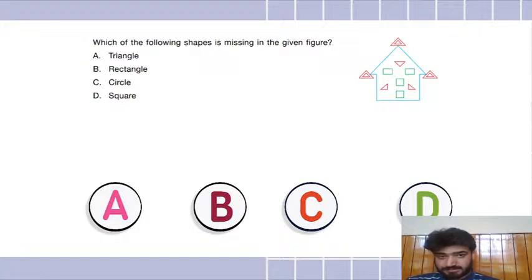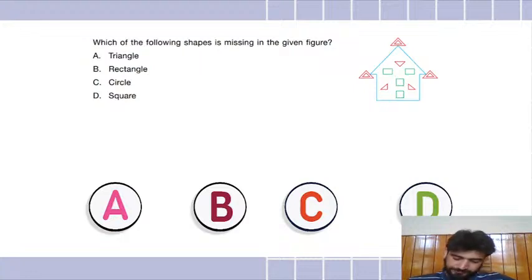Okay, some are saying, Arohi is saying D, that a square is missing. Swadhin says C, a circle is missing. Arya is saying C, a circle is missing. Arohi is saying D, a square is missing. What do you think? What is missing?